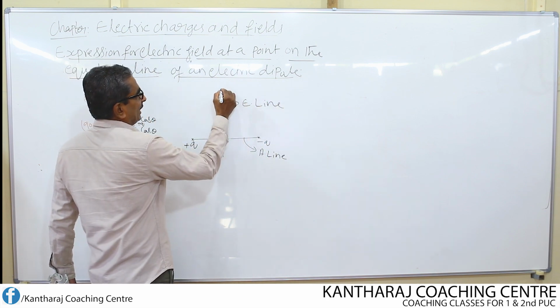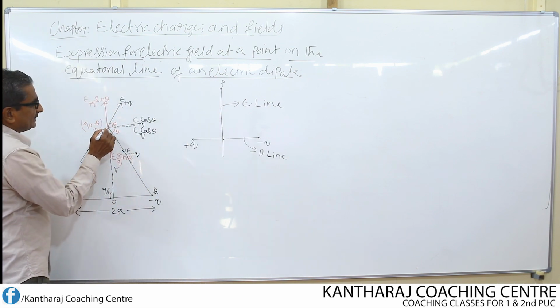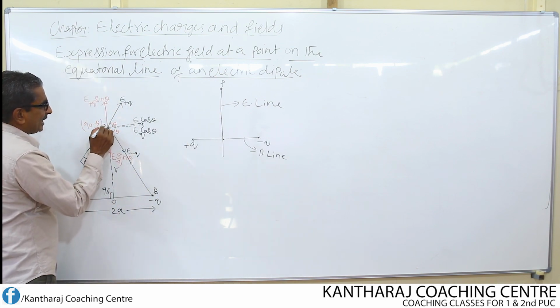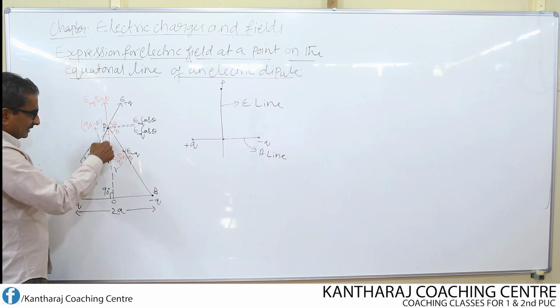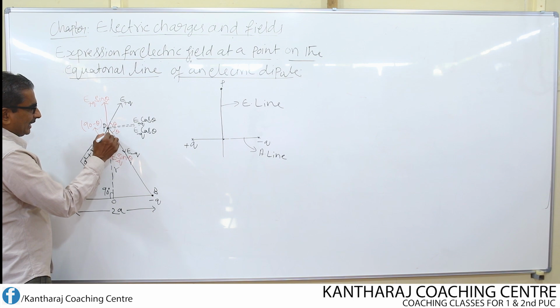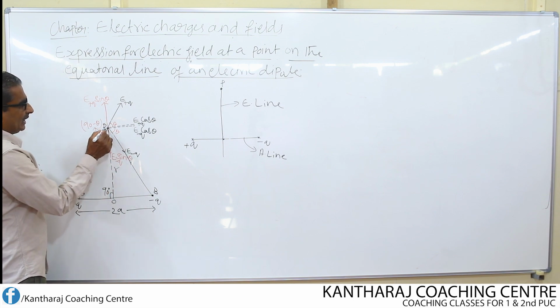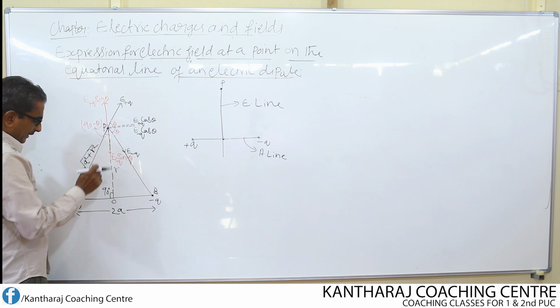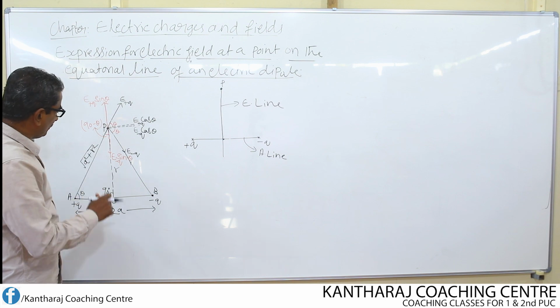On this equatorial line, I am going to choose a point P. So this is the point P which I am considering. Now these are the two charges of the electric dipole.